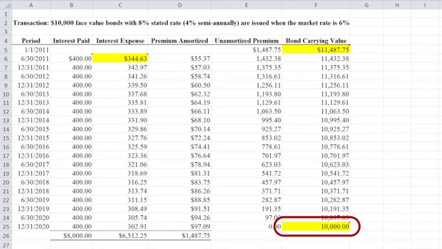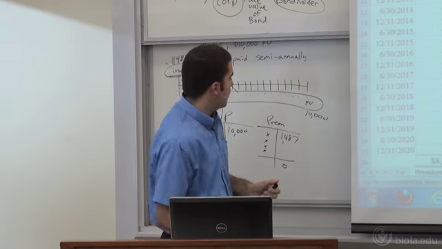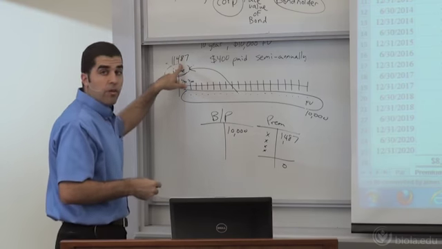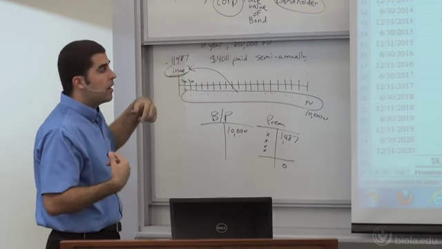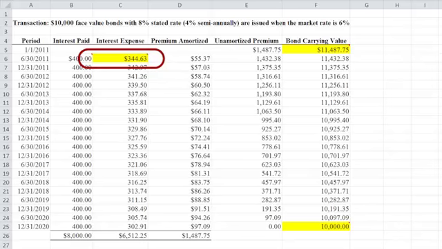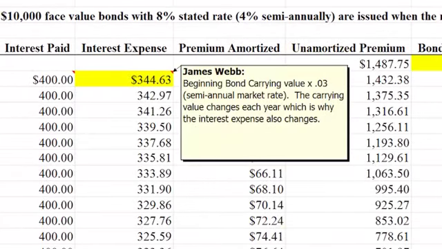And so we can ask the question, what's my true interest expense? Well, it's not 400, because remember, we're paying 400, but part of that is really just returning that 1,487 that they overpaid initially. So our true interest expense is going to be less. You can see on the yellow highlighted cell here, my interest expense is determined by taking my bond carrying value and multiplying by the market rate of interest for that 6-month period of time.